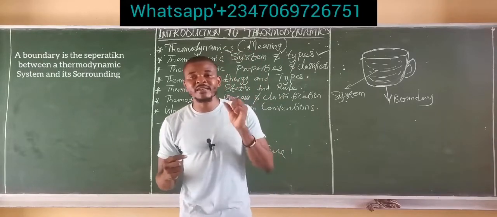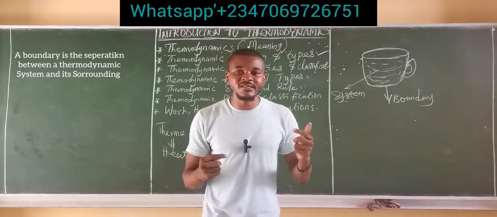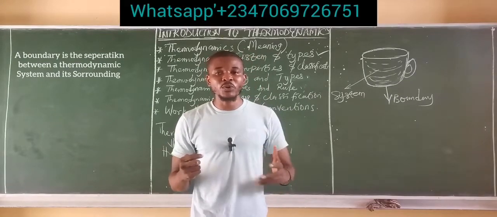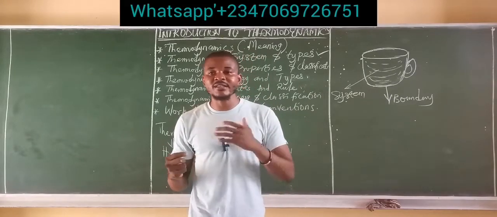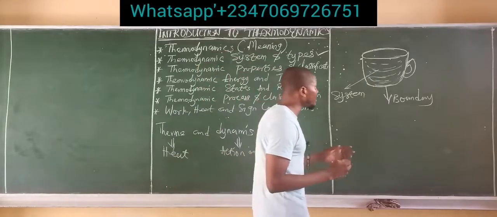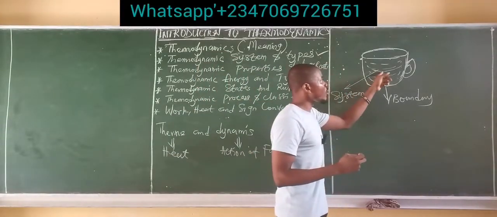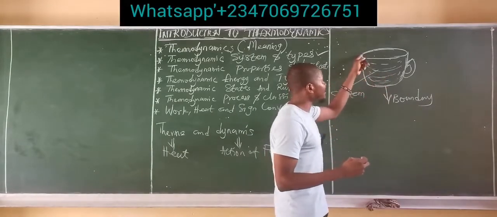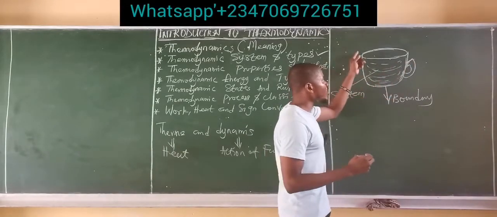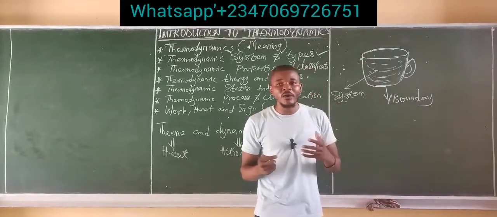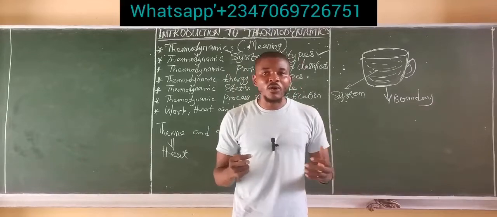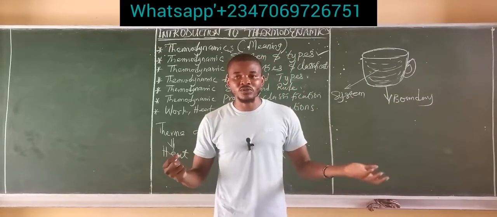A boundary is the separation between a thermodynamic system and its surroundings. As can be seen on the board, the system is a quantity of matter, the tea inside this teacup, and the separation is simply called the boundary. This is what helps the tea not to be spilled to the surroundings, or not to be exposed per se to the surroundings.